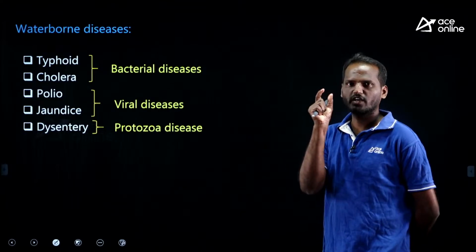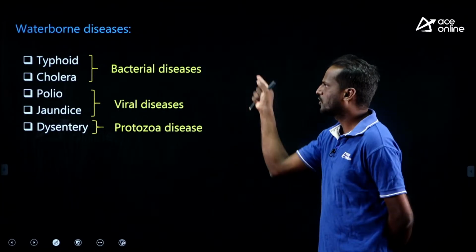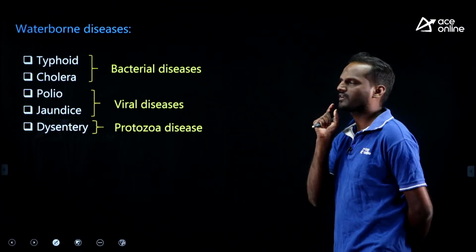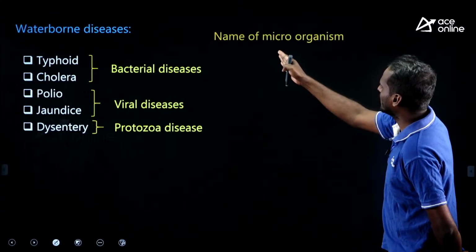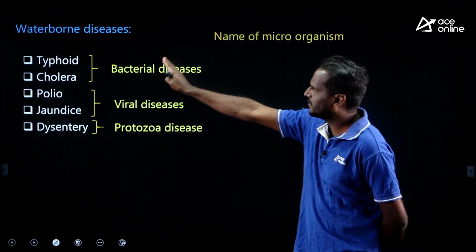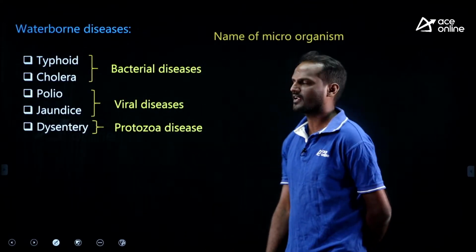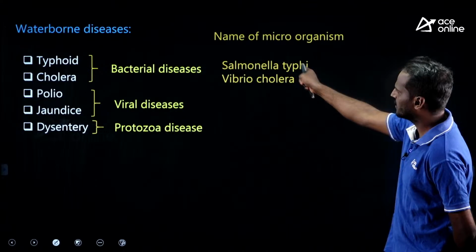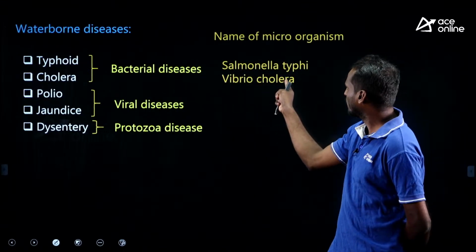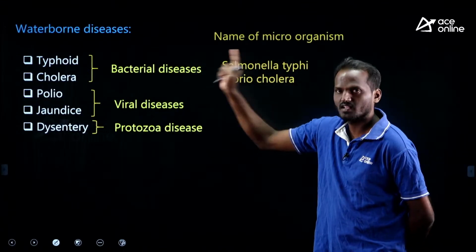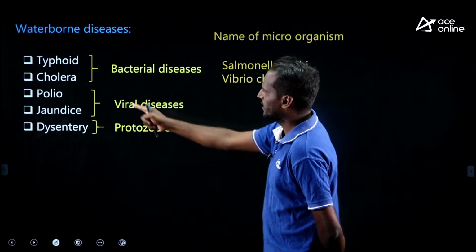Which microorganism causes a particular disease is also an important aspect. Try to recall. The microorganism which causes typhoid is Salmonella typhi, and which causes cholera is Vibrio cholerae, right? What about polio and jaundice?